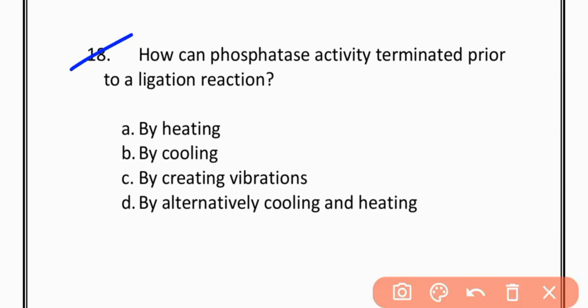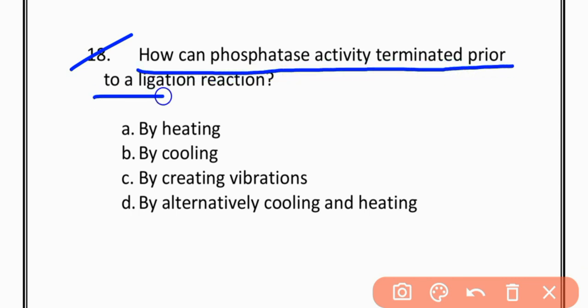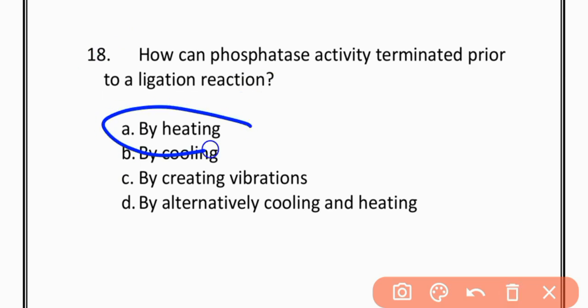MCQs number 18. How can phosphatase activity be terminated prior to a ligation reaction? By heating, by cooling, by creating vibration, by alternately cooling and heating. The correct option is option A, by